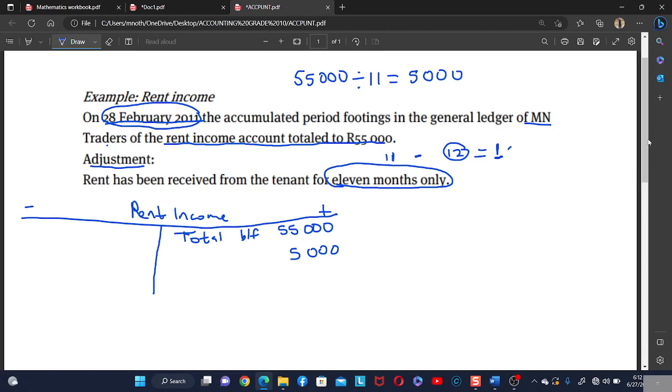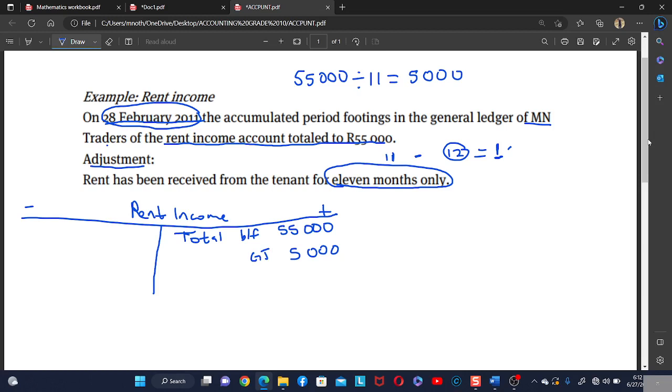So actually, once you see that there is an accrued income, you need to go and increase your income account. Okay, so the journal here is GJ like this, right?